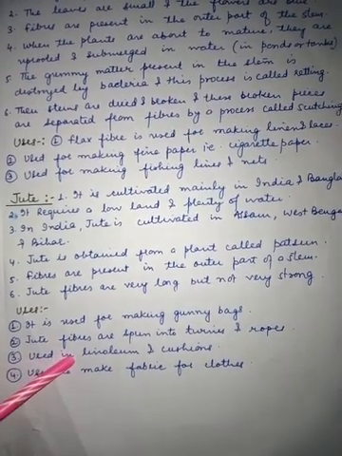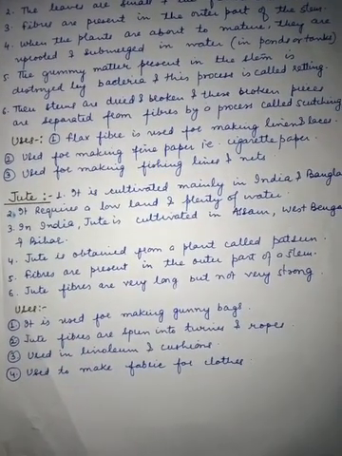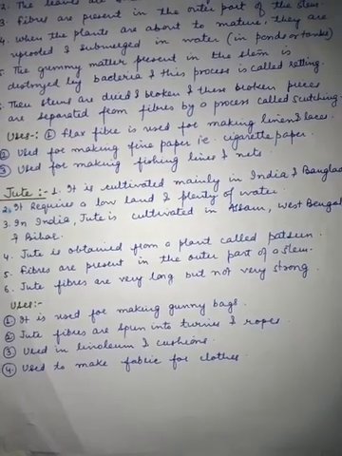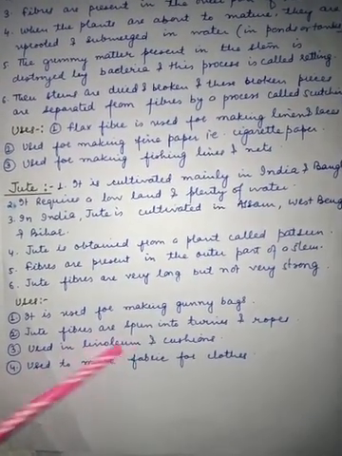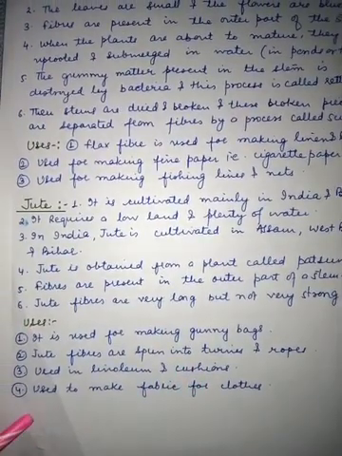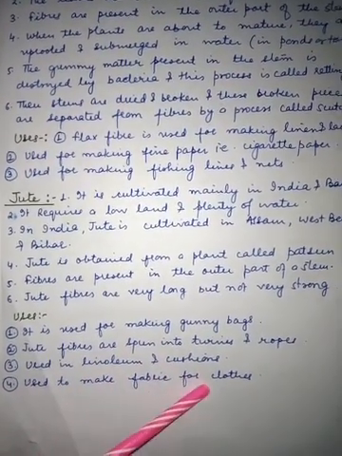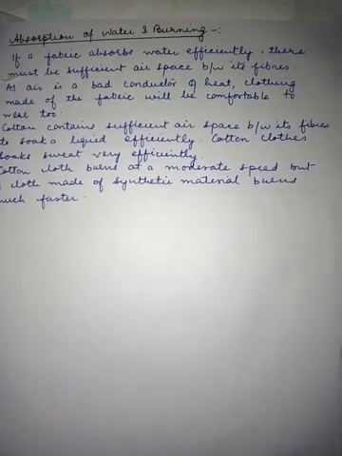Now it is used in linoleum and cushions. Linoleum means it's a kind of shiny material which is used to cover floors, and cushions you all know. Then it is used to make fabric for clothes.